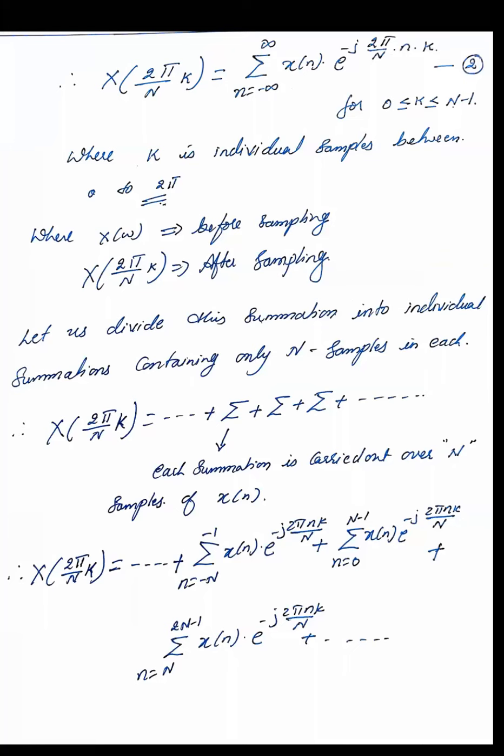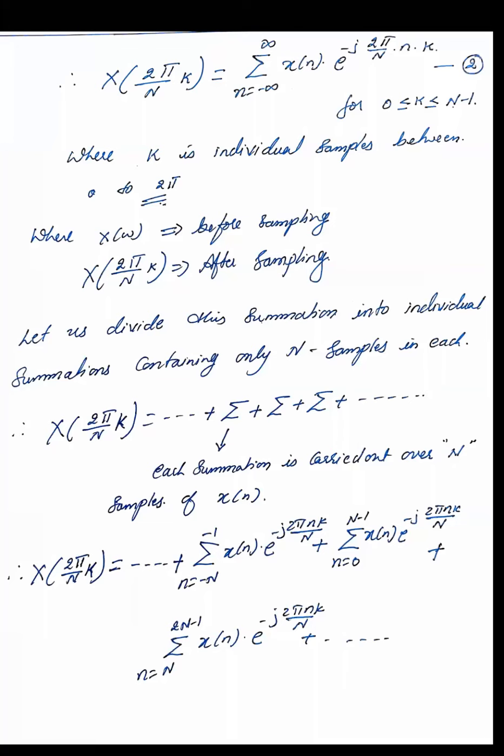We can see in the other equation, capital X of 2 pi by N k is equal to three summations, as I have just shown, where each summation is carried out over N samples. So each summation consists of N number of samples. Now let us see how it is represented. First, n equal to 0 to N minus 1, the summation of n equal to 0 to N minus 1 of small x of n into e raised to minus j 2 pi n k by capital N. This is the standard definition of the DFT, taken here for one N samples.